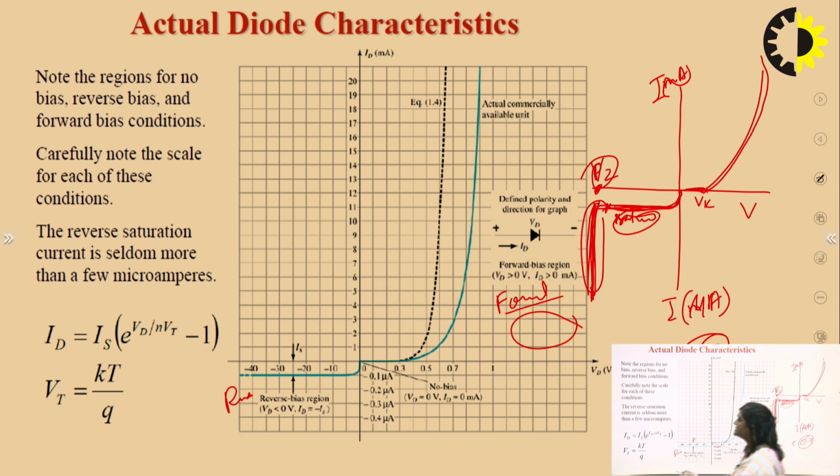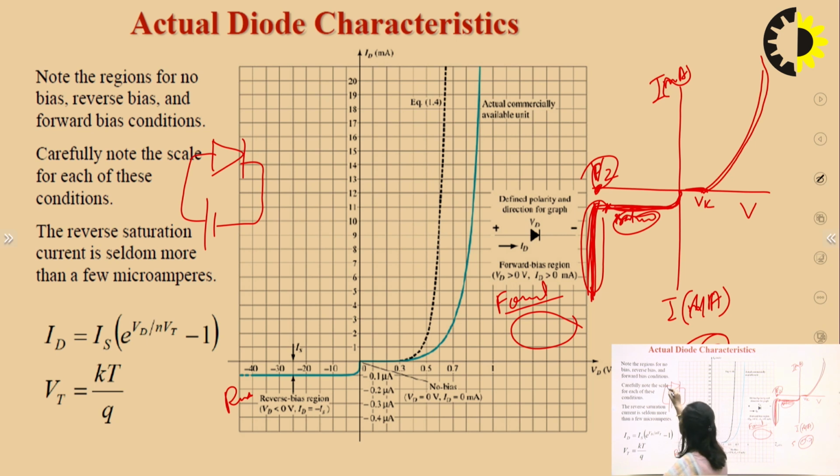This expression, ID is equal to Is e to the power Vd upon eta Vt minus 1, is the expression for the diode. Like we have a diode and we have applied supply across this diode, providing forward biasing. We measure the voltage across this diode. This voltage is called Vd, and the current flowing through this diode is measured with the help of an ammeter.